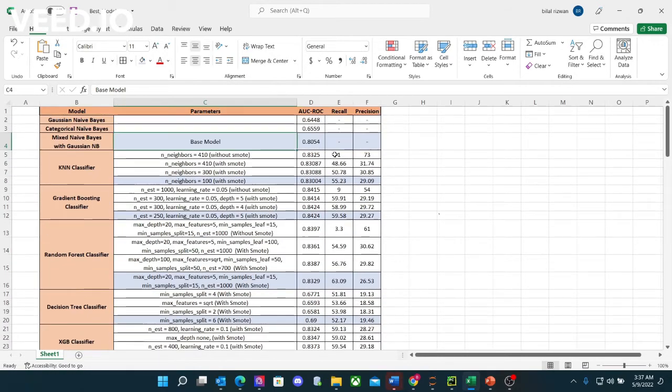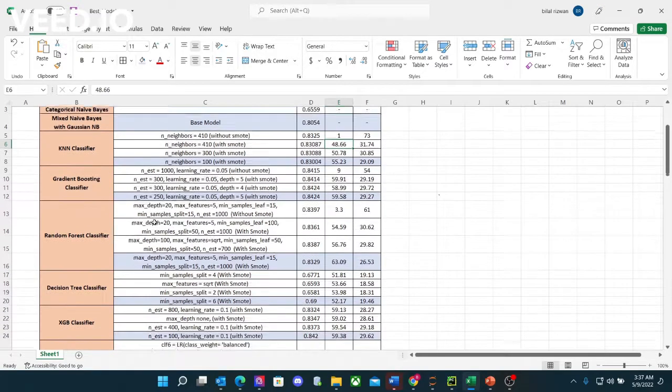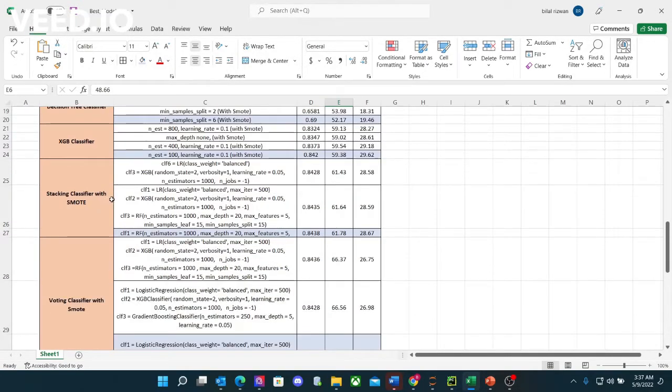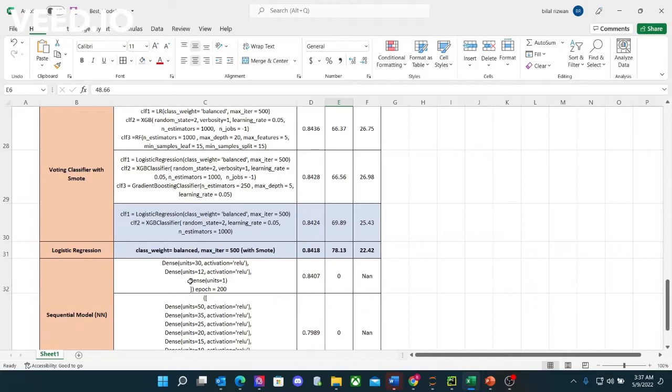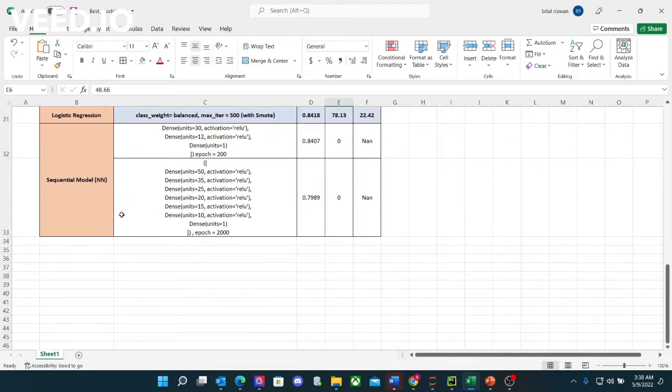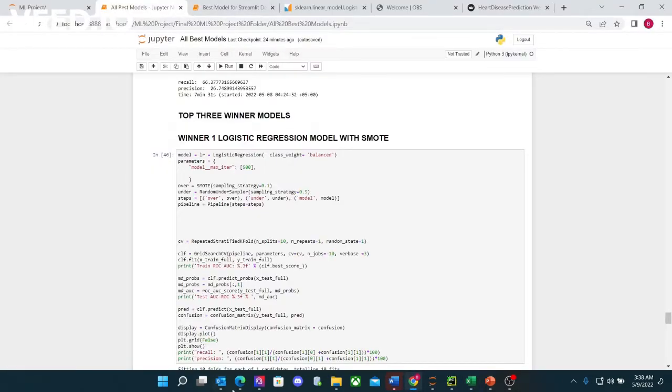Then later on, we found out that the recall of each of the best algorithms was extremely low. So we tried SMOTE balancing and undersampling, and later on, we did both of them. And the results were spectacular as the recall increased significantly. That's what we wanted. And we tried to find the best parameters for that. Afterwards, we also tried stacking and voting. Voting worked best after logistic regression, so we chose logistic regression as our best model. We even tried neural networks, but that did not work. So now I will move on to the notebook which contains the top 3 models.